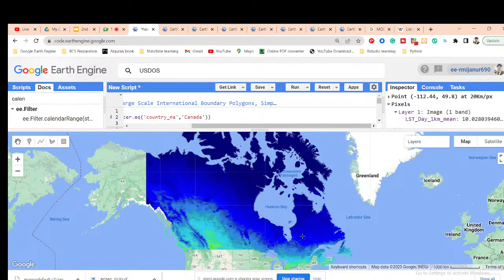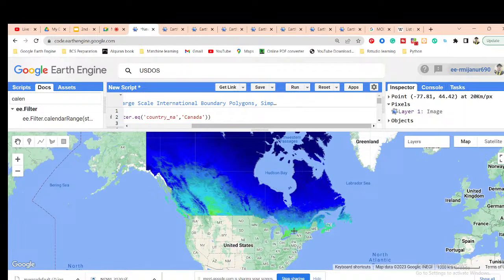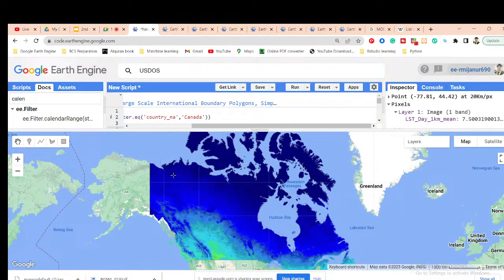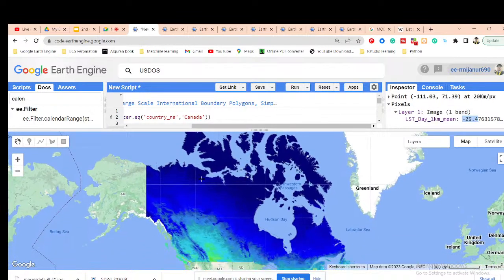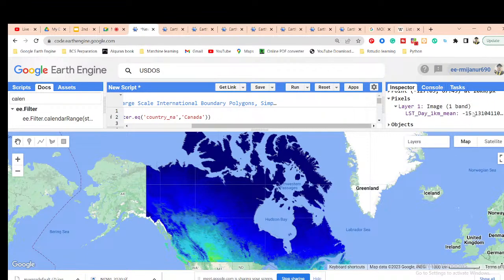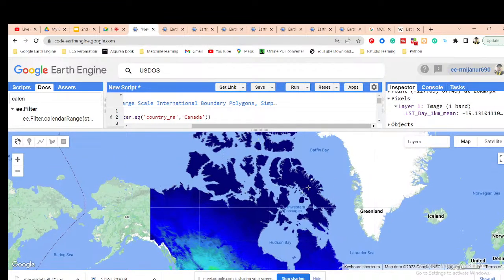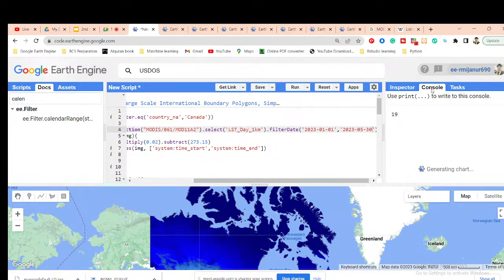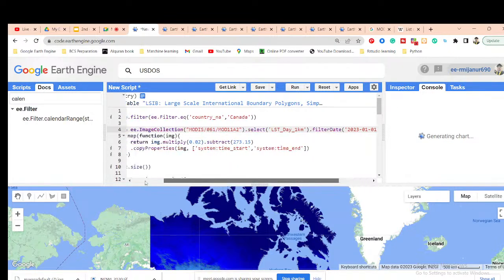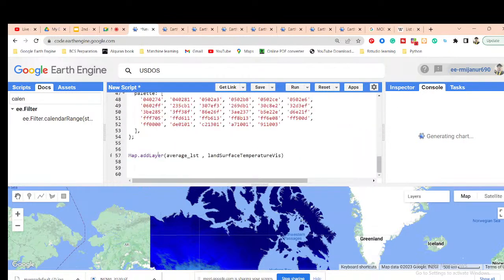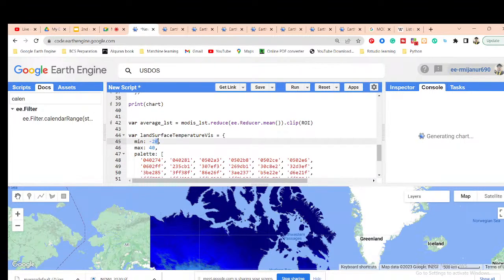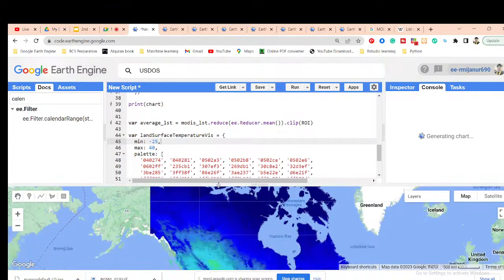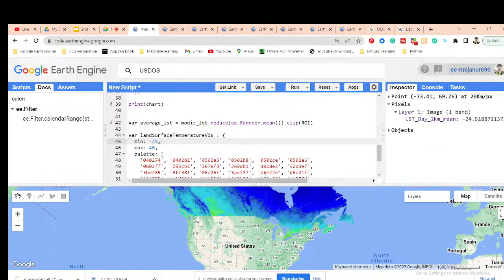10 degrees Celsius, 7 degrees Celsius, minus 25 degrees Celsius, minus 50 degrees. For a better result, we can change the visualization to minus 25. It's showing as 11.